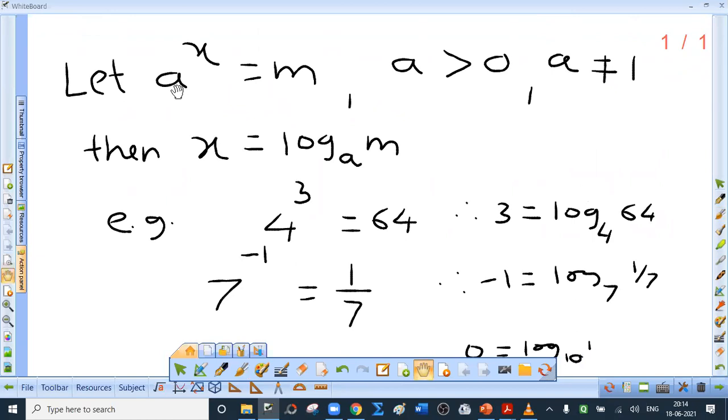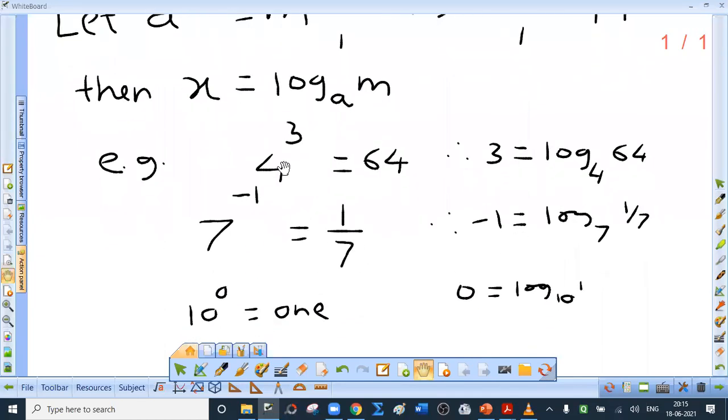So if base is positive and not equal to 1, m is always positive, and our aim is to find logarithm of m only. And therefore, the conclusion is logarithm of only positive number is defined. Log 0 not defined. Log of negative number not defined.